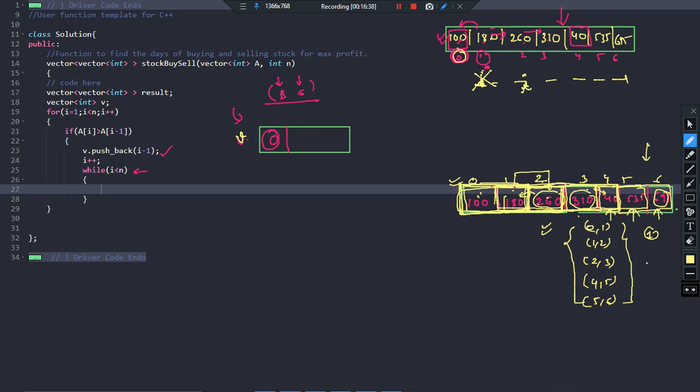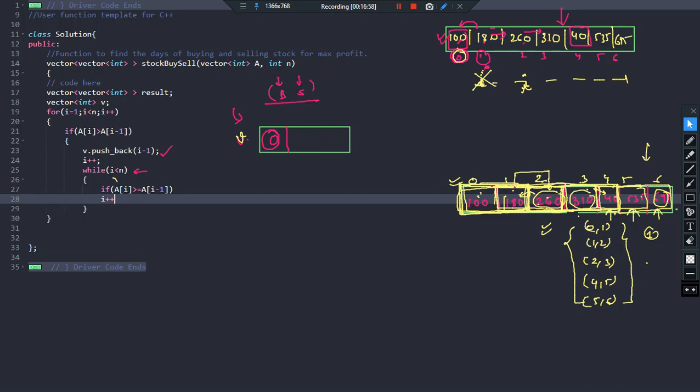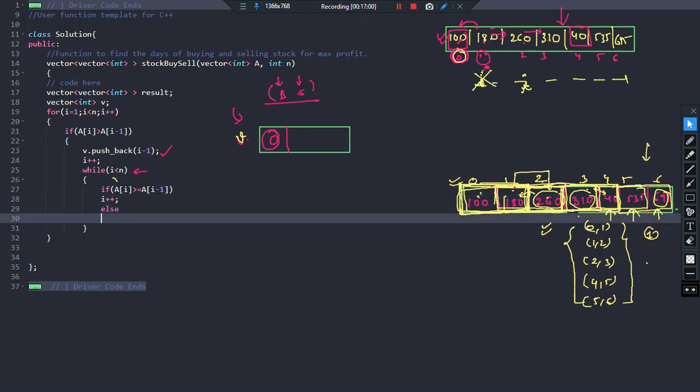Remember, now I will keep on moving this I as long as I am getting a profit. So for that I am going to check while I less than n, come inside and check if the value of the stock on the ith day is greater than or equal to the value of the stock the previous day, I minus 1. You just keep on increasing, and if you find out that the value of the price has decreased, then what will you do? You will just say break. I hope you are getting the point.